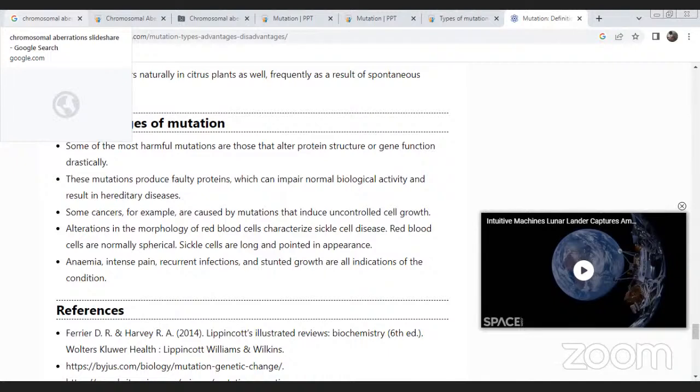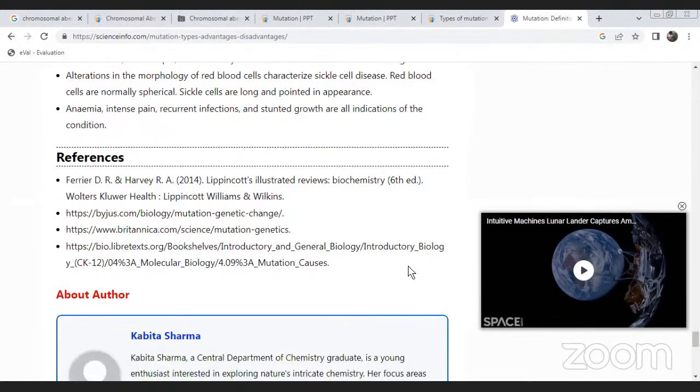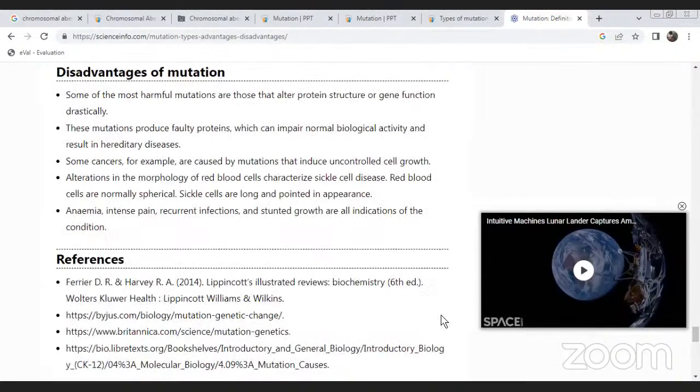Next, alteration in the morphology of red blood cells characterizes sickle cell disease. Red blood cells are normally spherical, while sickle cells have a long and pointed appearance. Anemia and recurrent infections, along with stunted growth, are all indications of the condition. These are the importance, advantages and disadvantages of mutation. In this class, we will discuss the types of mutations. Next is chromosomal abnormalities.